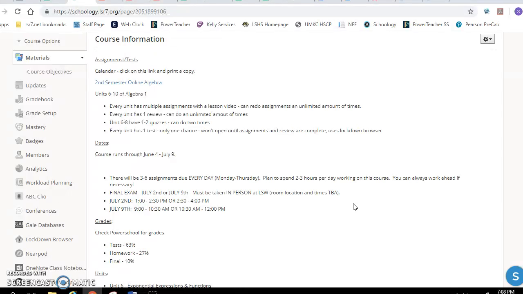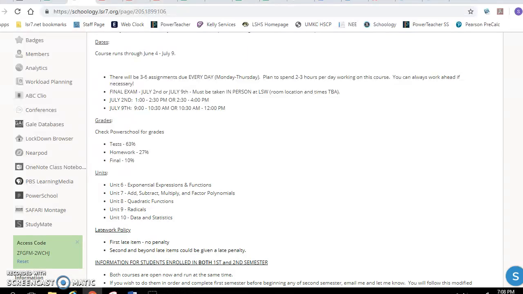The final exam you have to take in person. That'll be at Lee Summit West. The room location will be announced later, and there will be a sign-up link as that date gets closer. So the times right now are July 2nd, either at 1 o'clock or 2:30, or July 9th, either at 9 a.m. or 10:30 a.m.